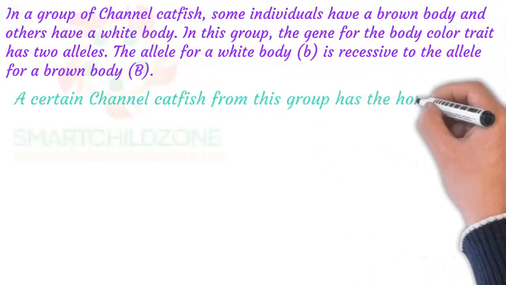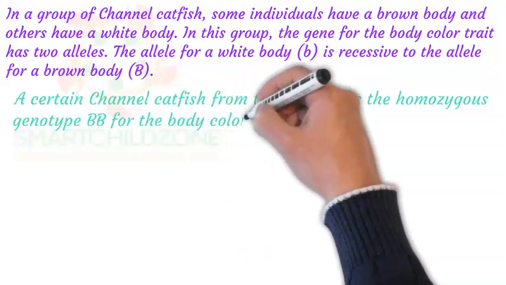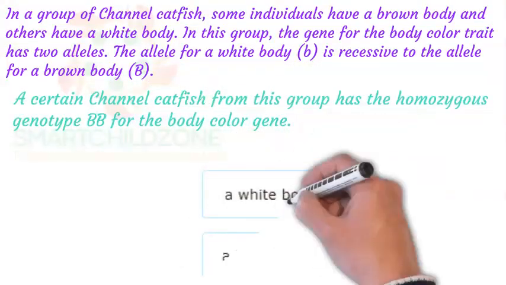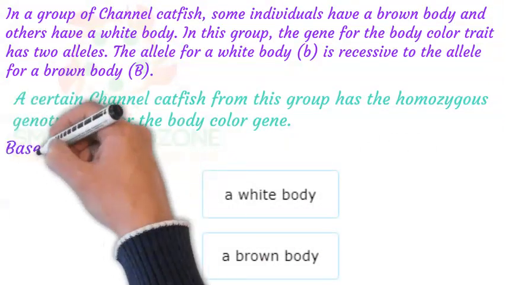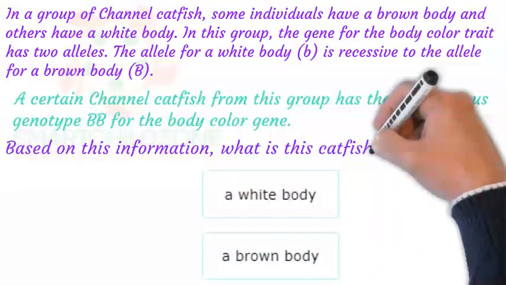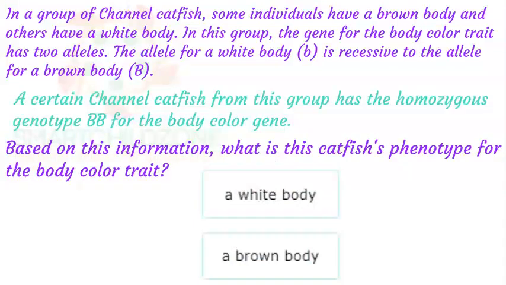A certain channel catfish from this group has the homozygous genotype BB for the body color gene. Based on this information, what is this catfish's phenotype for the body color trait? The channel catfish's genotype for the body color gene is BB. The channel catfish genotype of BB has only B alleles. The B allele is for a brown body. So the channel catfish's phenotype for the body color trait must be a brown body.